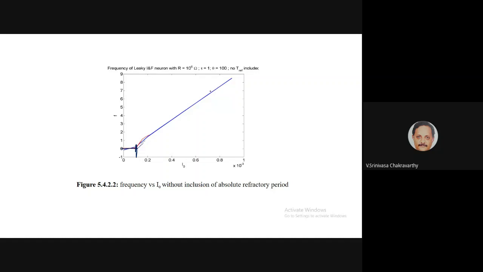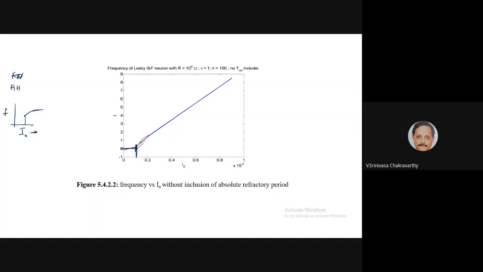So it's a simplistic neuron model, because if you look at the Hodgkin-Huxley model, since it's a more biologically realistic model, you don't have any firing up to some threshold value of the current, right? And then after that, suddenly it starts firing at a certain finite frequency, and it increases but saturates.